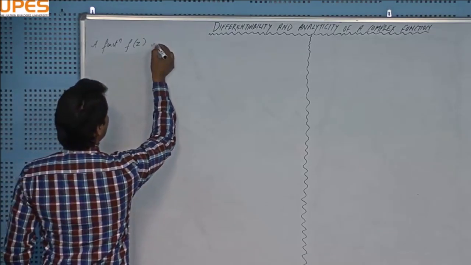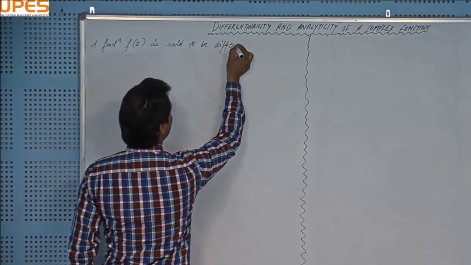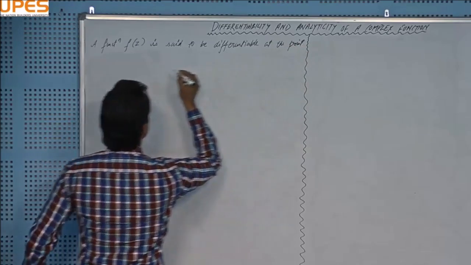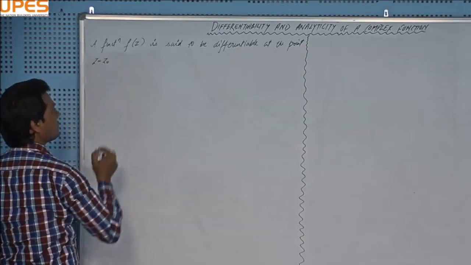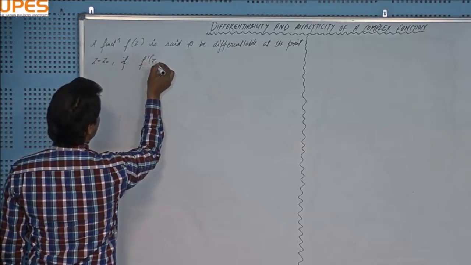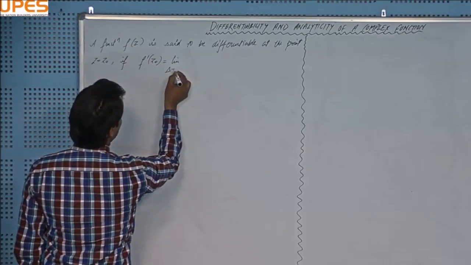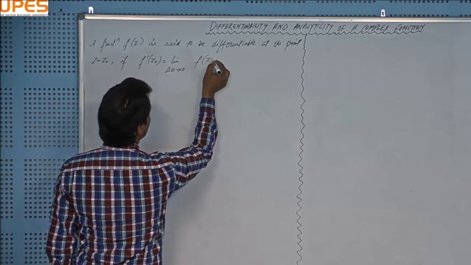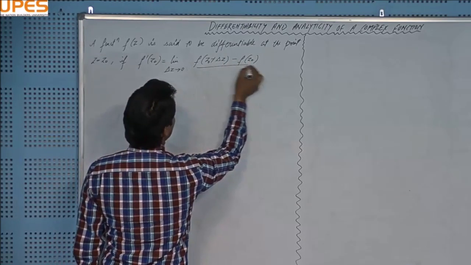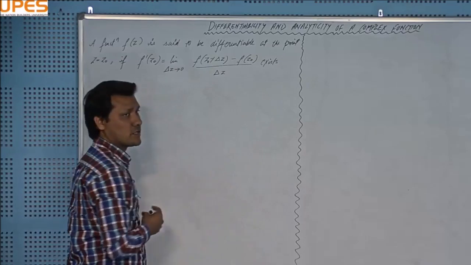A function f(z) is said to be differentiable at the point z equal to z naught in the complex plane if f dash z naught equal to limit delta z tends to 0 of f(z naught plus delta z) minus f(z naught) over delta z exists uniquely, or we can say exists.